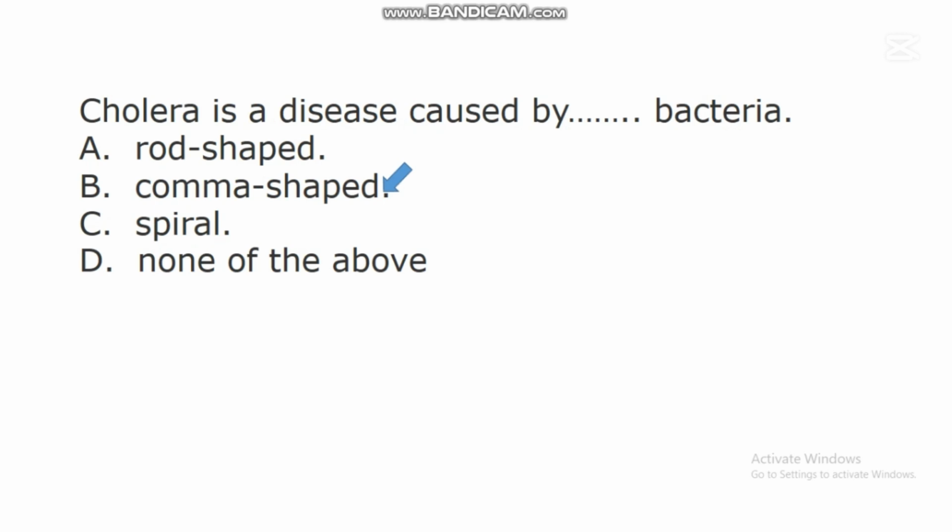So these bacteria that are curved or comma in shape cause this disease known as cholera. Scientists did research with what cholera patients vomited and discovered that the pathogen that is responsible for cholera is comma in shape. These comma-shaped bacteria are called vibrios and they are responsible for causing cholera in human beings.